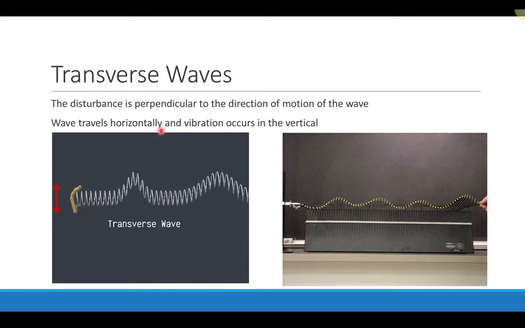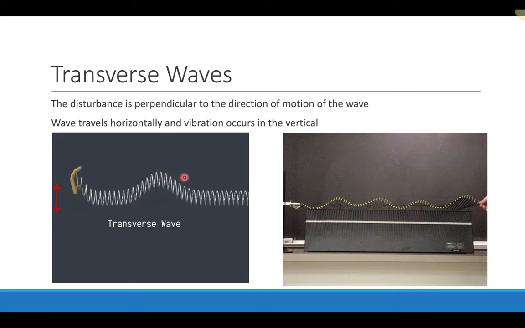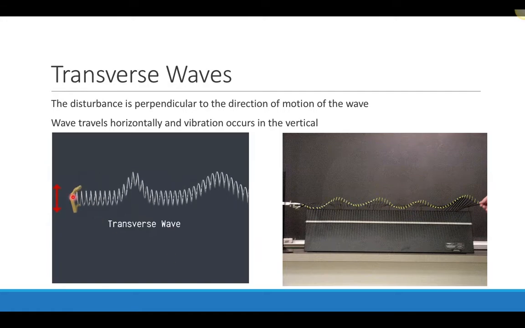So the wave is traveling horizontally and the vibration occurs perpendicular. So with transverse waves, that disturbance is going to be perpendicular to the direction of the motion. But notice that the medium goes back to its undisturbed position, right? So it's undisturbed, and now the wave is traveling to the right, but then the medium goes back to the way that it was after the wave or the disturbance passes by.